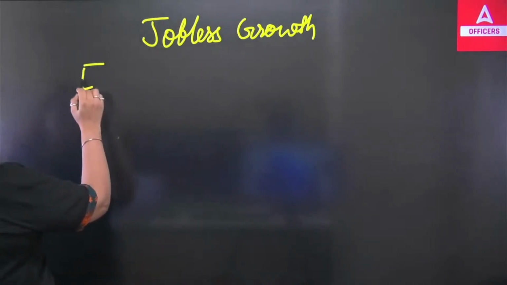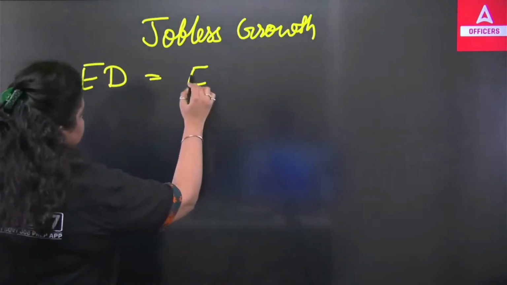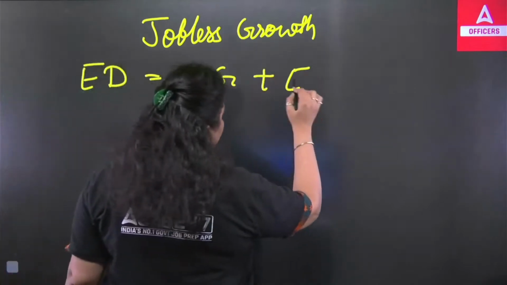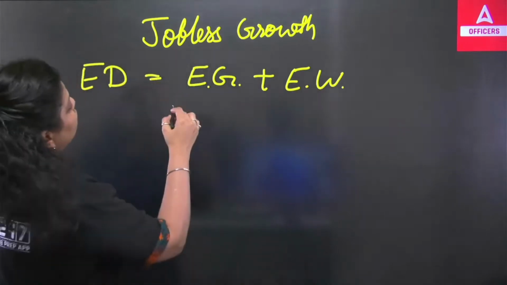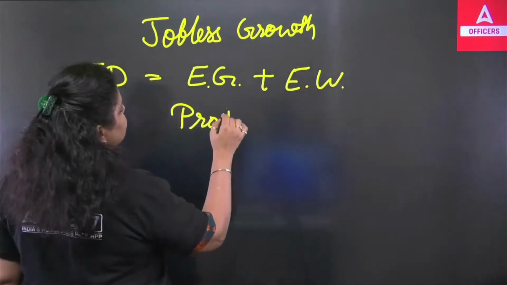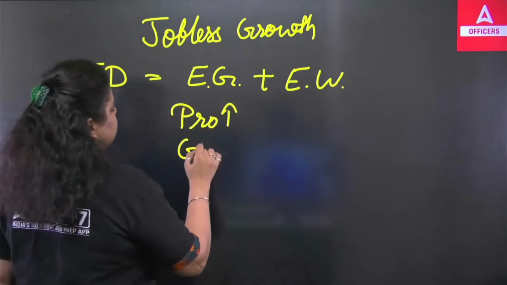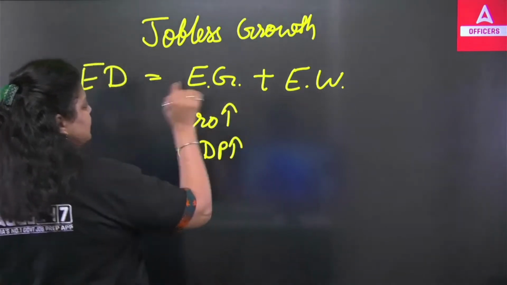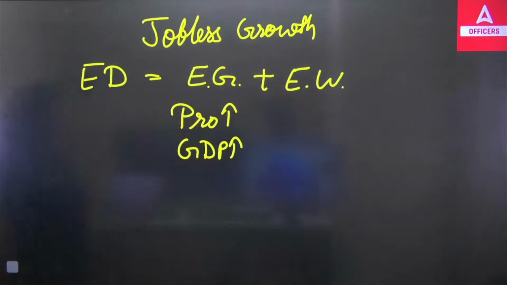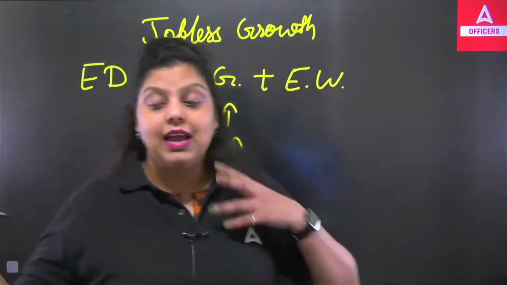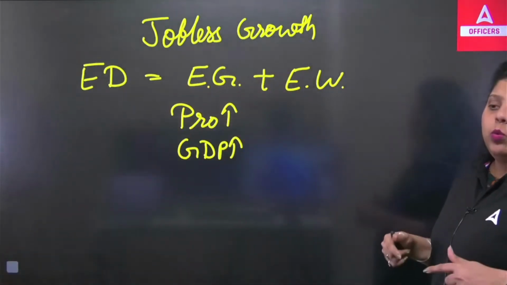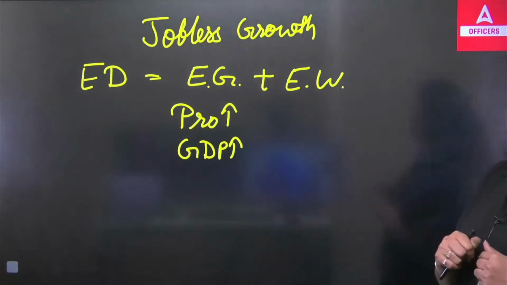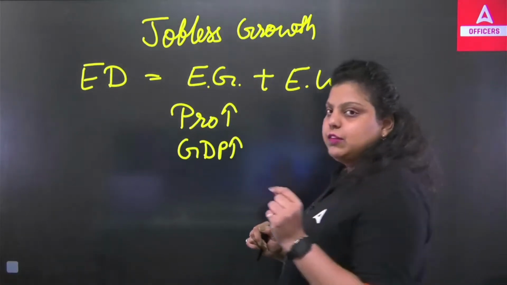Now how do we define jobless growth? Economic growth means increase in production. Whenever the production of your country increases, that's an increase in the GDP, and whenever the GDP increases, that's economic growth. So growth is there in the economy when production and GDP are increasing. It directly says that the economy is growing. But what about the development? What about the jobless growth? India is having jobless growth. How can you say that India is having jobless growth?